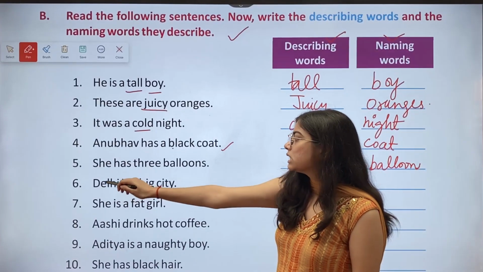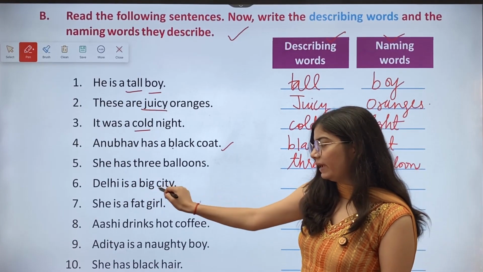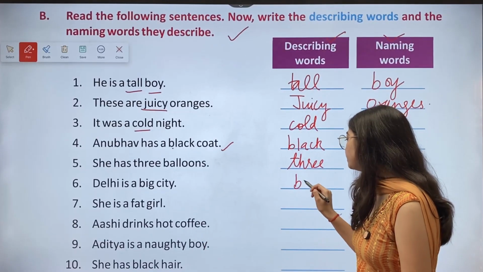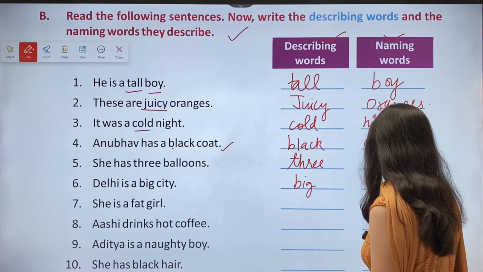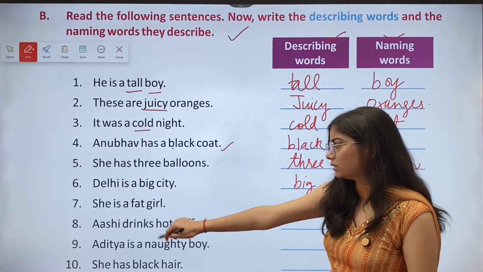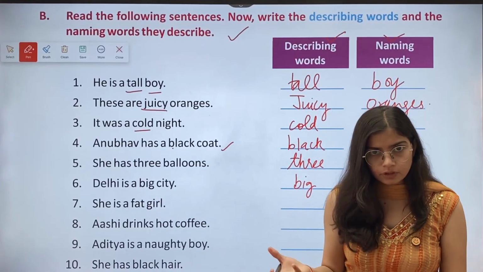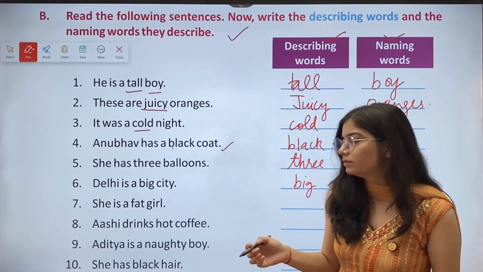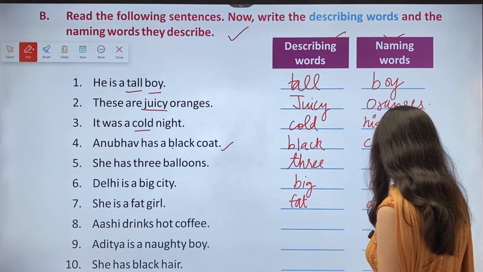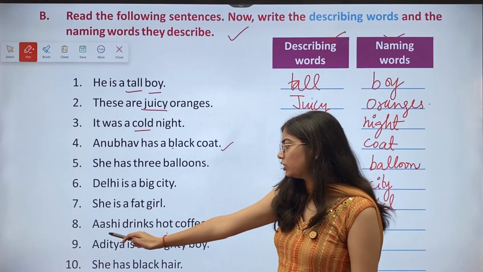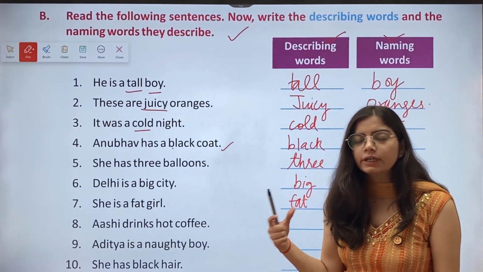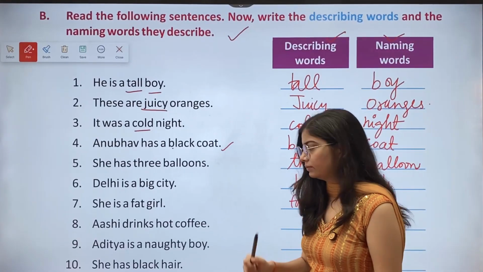Then we have sixth, Delhi is a big city. Now, big is a describing word and city is a naming word. Then we have seventh, she is a fat girl. Fat is a describing word here and girl is a naming word. Then eighth, Ashi drinks hot coffee. Now, hot is a describing word and coffee is a naming word here.